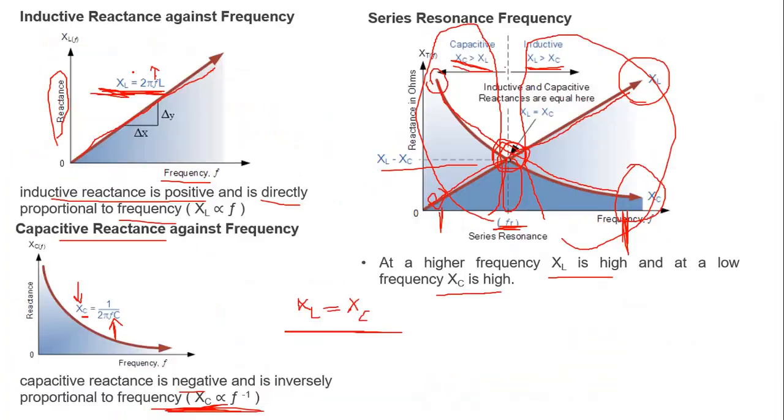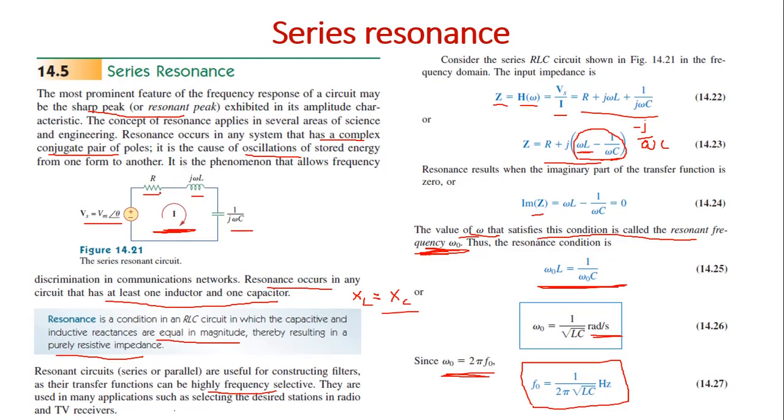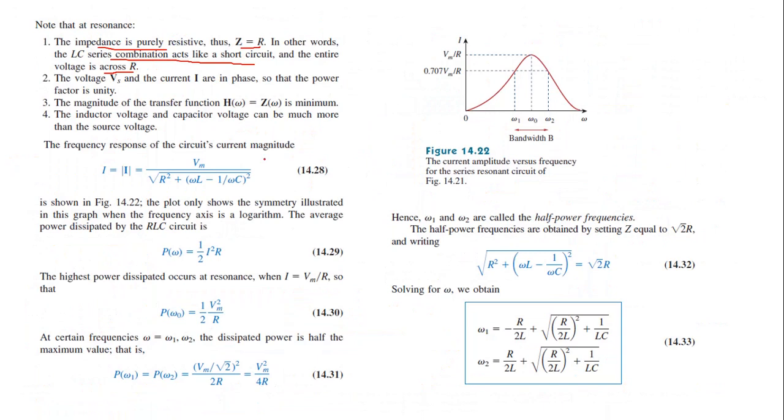Now if you go back to this circuit, you can see at resonance what happens? Z becomes equal to R. So here L and C simply act like a short circuit. So the voltage which is supplied is completely delivered only to this resistance. So this is what the first point means.